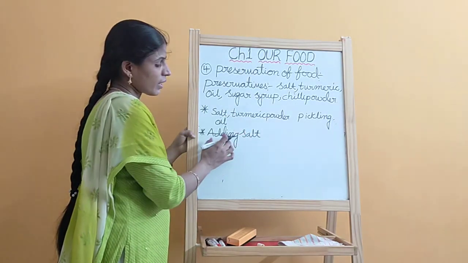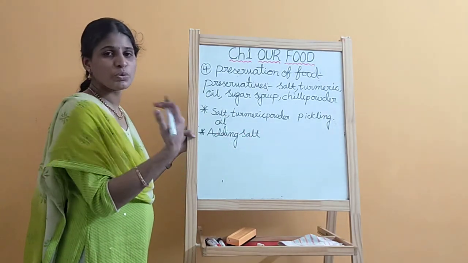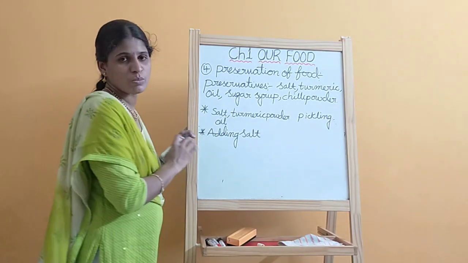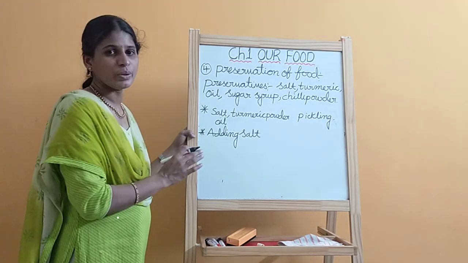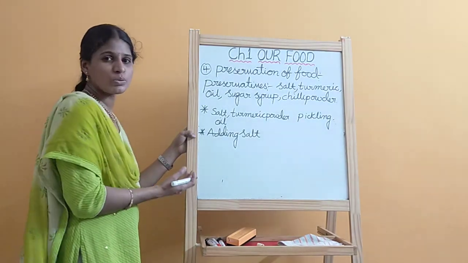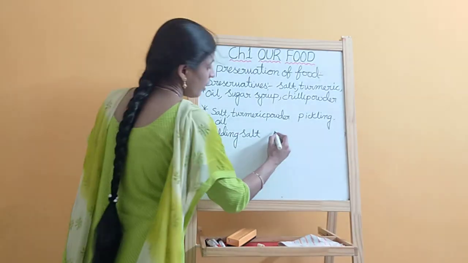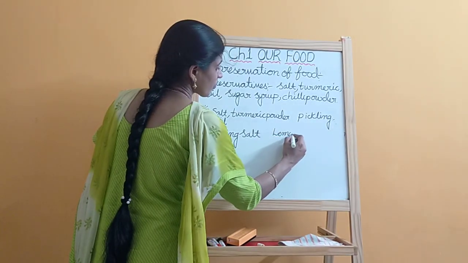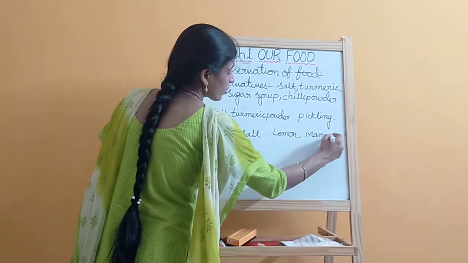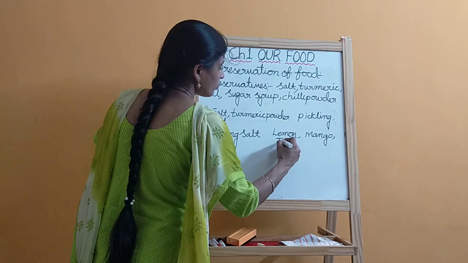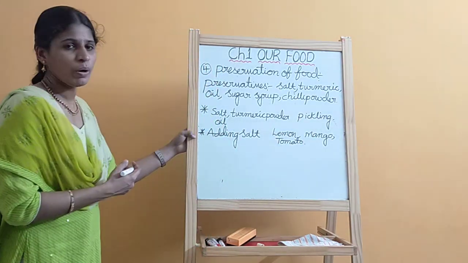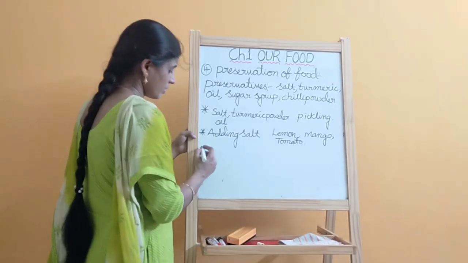The salt acts as a preservative, and salt absorbs water content from the food, then the microorganisms do not grow in the food. It stores the food for a long time. Which food materials are we storing with the help of adding salt? Like lemon, mango or tomato.